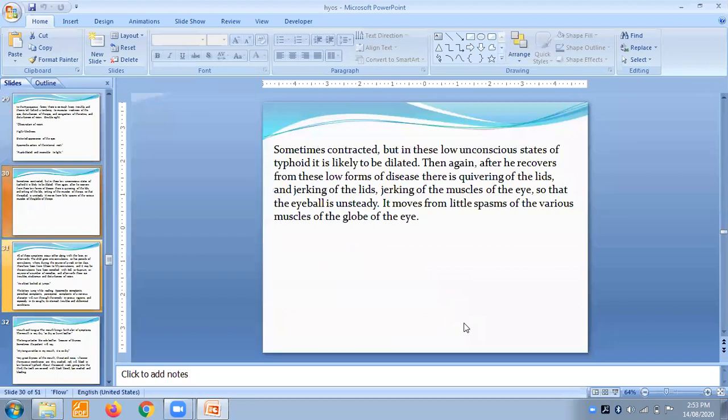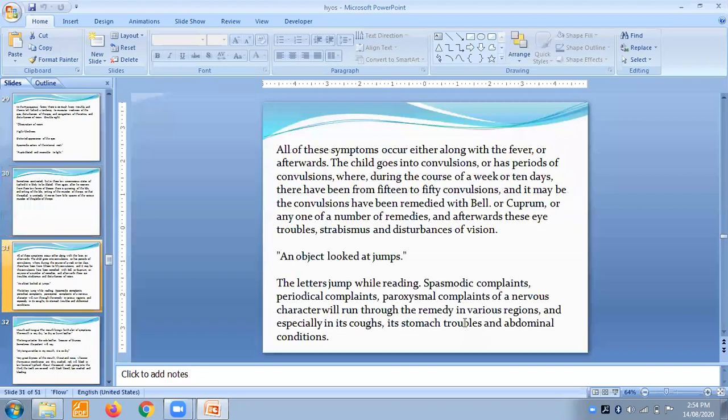Then again, after he recovers from this low form of disease, there is weariness of the lids, jerking of the muscles of the eye. So the eyeball is unsteady. It moves from little spasms in various muscles of the globe of the eye. Okay, so you will get paralytic affections of the eye in this remedy. All those symptoms occur either along with the fever or afterwards. At the time of fever you will get this type of symptoms, or afterward, after the fever has gone off, then you will get this type of symptom.